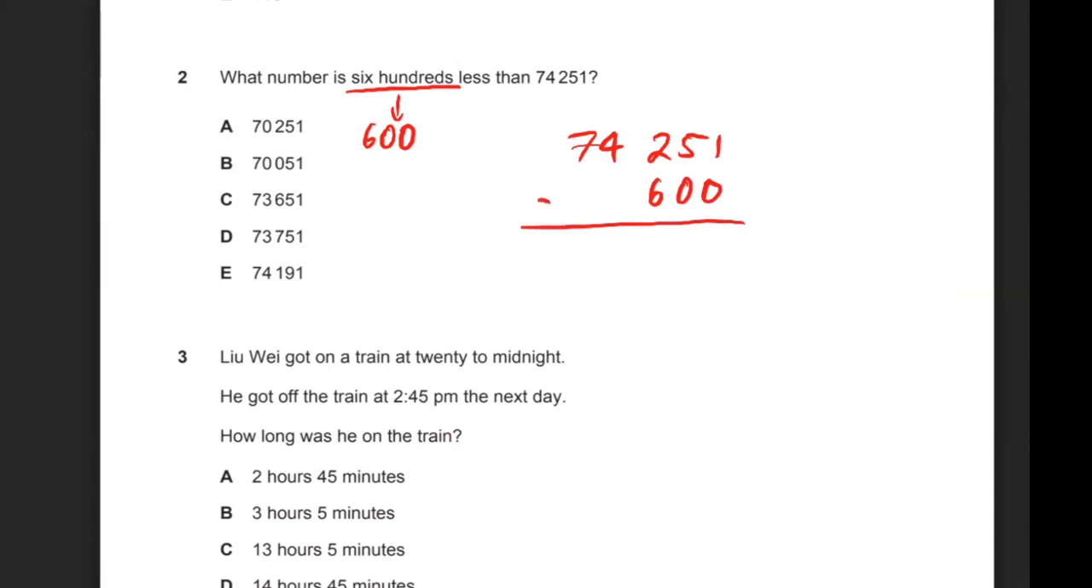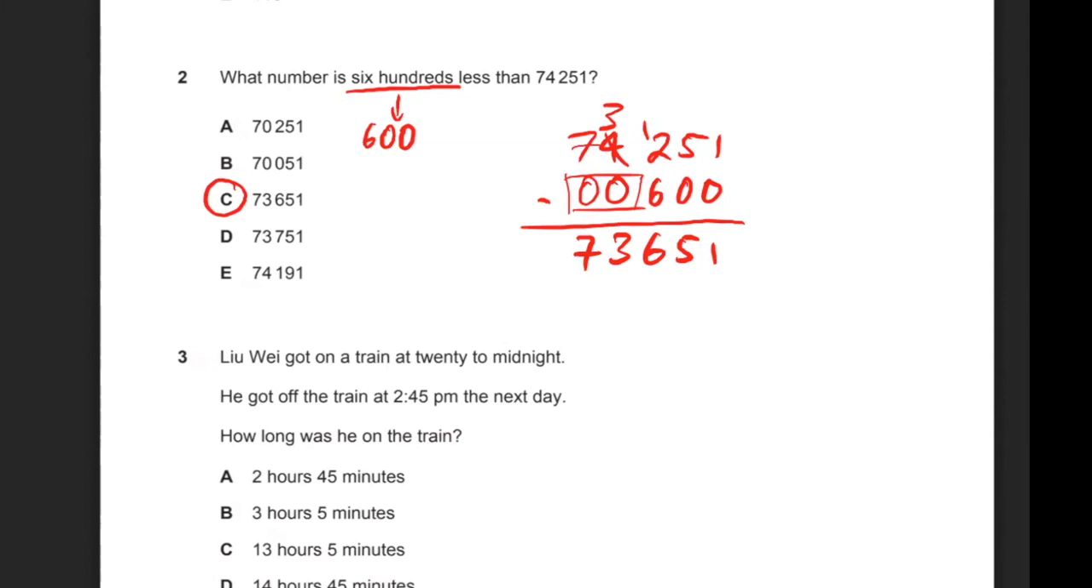So 1 minus 0 is 1. 5 minus 0 is 5. For the next one, we'll have to borrow. So 12 minus 6 is 6. 3 minus, if there's a gap down here where there's no numbers, that's essentially zeros. So 3 minus 0 is 3, and 7 minus 0 is 7. So the answer for that is 73,651. So the correct answer should be C.